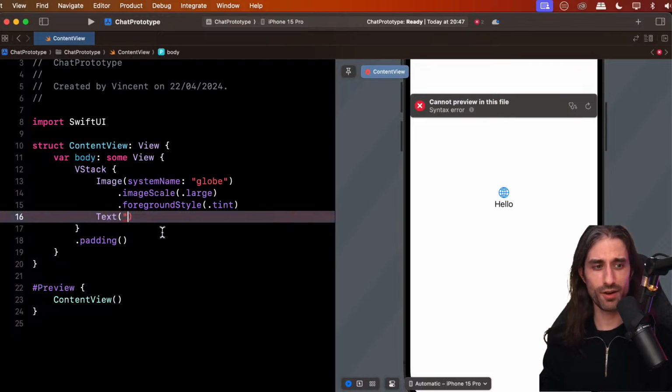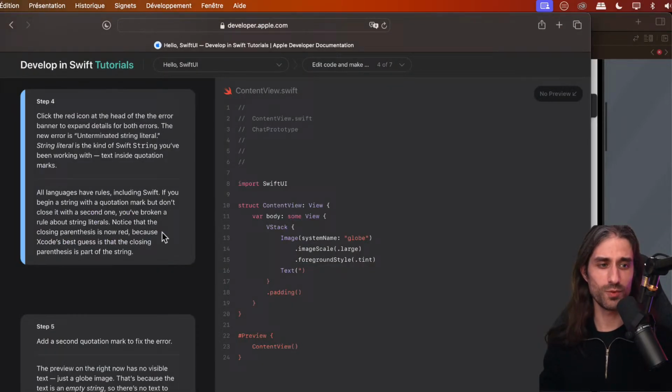This was a high-level explanation of something that is actually quite complex and quite subtle. So if you want to learn more about it, I really encourage you to search more about what a literal string is in Swift and how it works, but it's an advanced topic, so I won't cover it in this live, which is supposed to be a beginner tutorial.